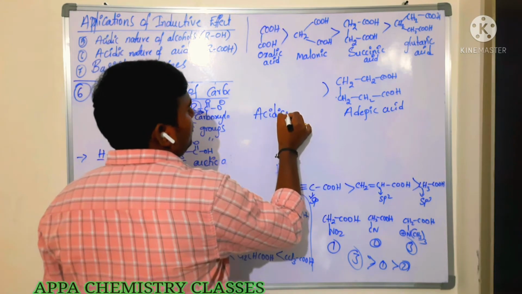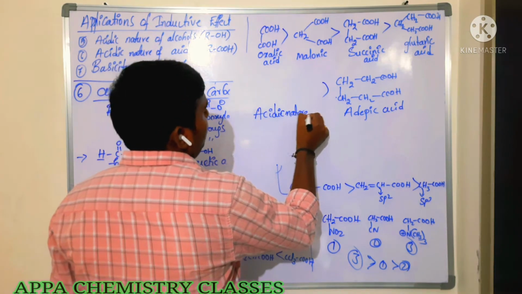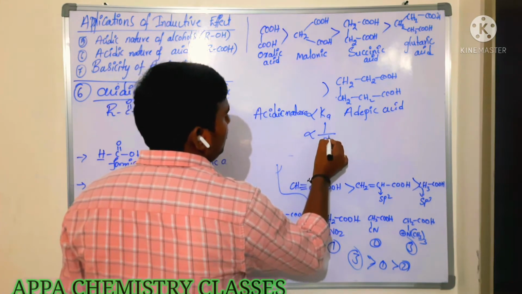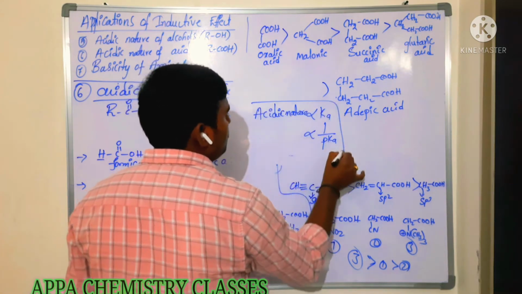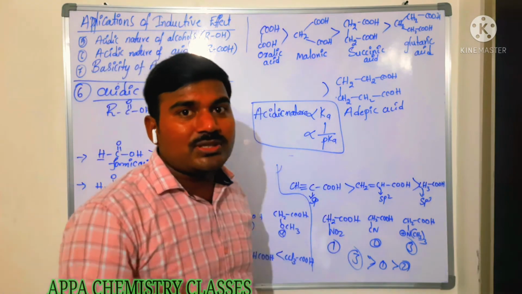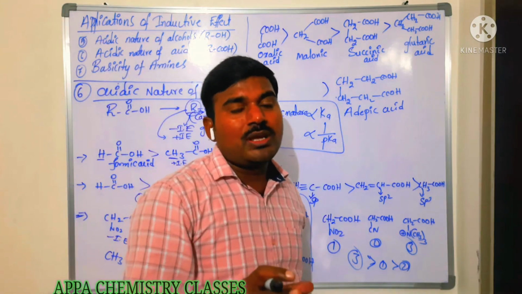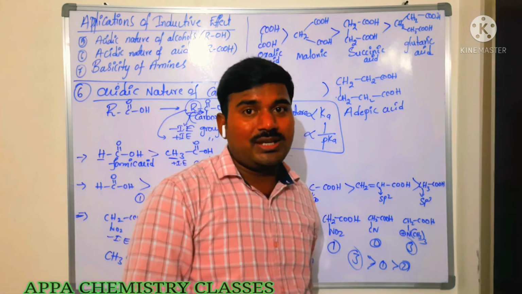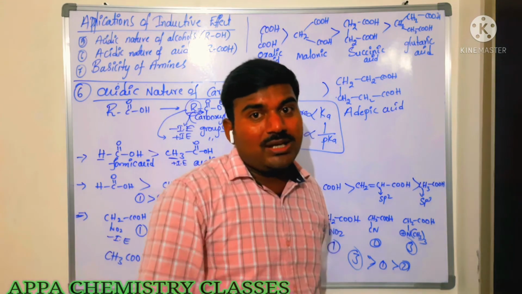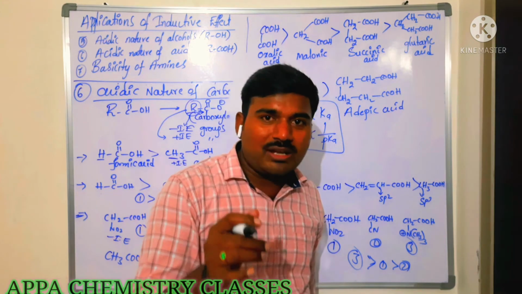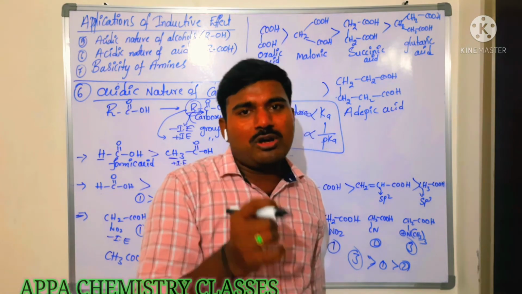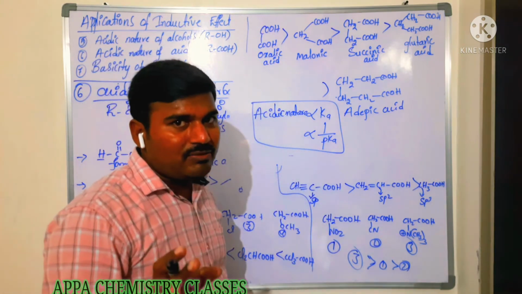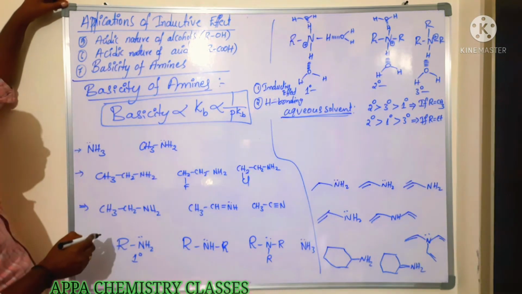Acidic nature of carboxylic acid is directly proportional to Ka and inversely proportional to pKa. In most of the NEET exams, they are giving the pKa values and asking to arrange them in increasing order of their acidic nature, or decreasing order of their acidic nature. They will give very small changes in pKa value. So try to remember the concept. Is that clear, everyone?